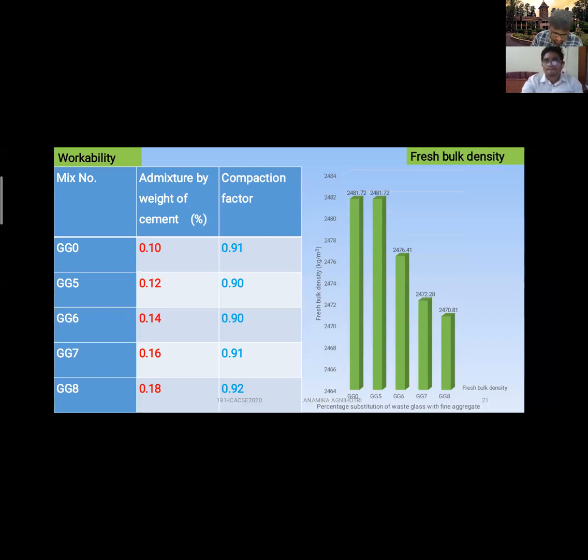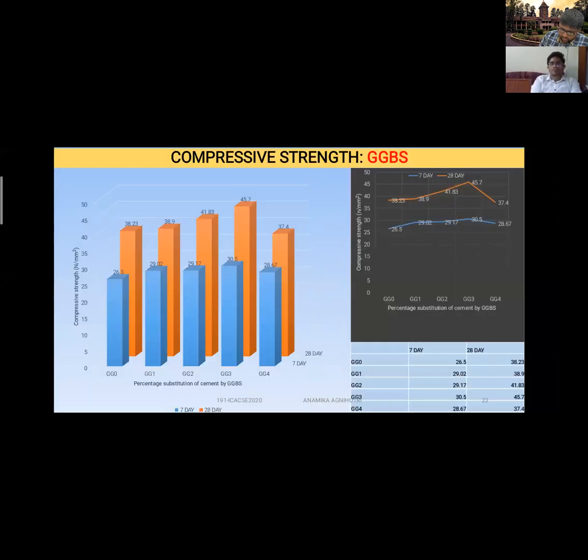Here in the graph, we can see that fresh bulk density is constant up to 5% replacement, but after that it is decreasing. The reason for its decrement was that the specific gravity of waste glass was lesser than the specific gravity of fine aggregate. Now coming to compressive strength, we can see that when we are substituting cement by GGBS, we are getting it maximum at 45% replacement.